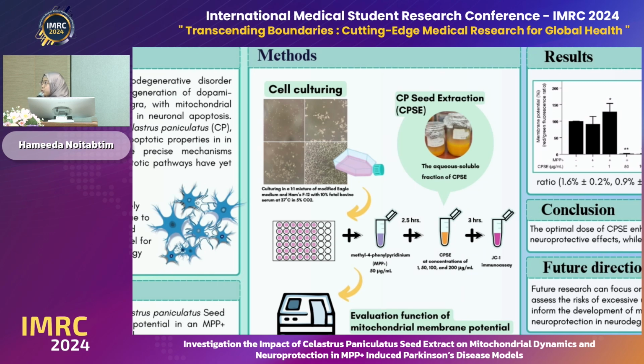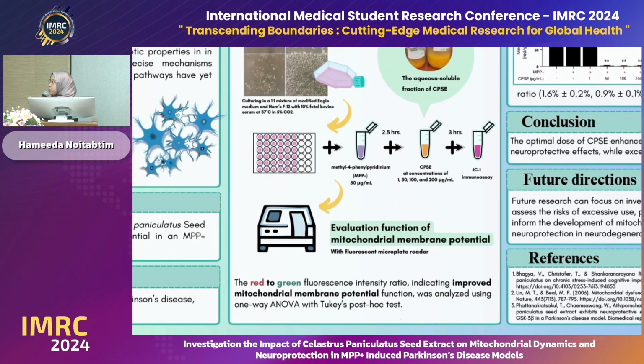Lastly, after 3 hours, we added JC-1 immunoassay to evaluate the function of mitochondrial membrane potential using a fluorescent microplate reader. The rate of gain in fluorescent intensity ratios from the microplate reader, indicating function of mitochondrial membrane potential, was statistically analyzed using one-way ANOVA and Tukey post-hoc tests to identify the differences between groups.